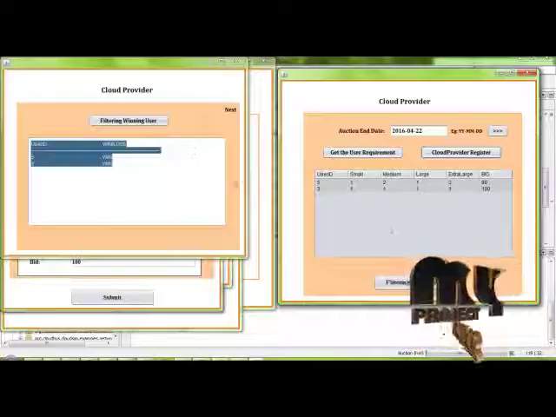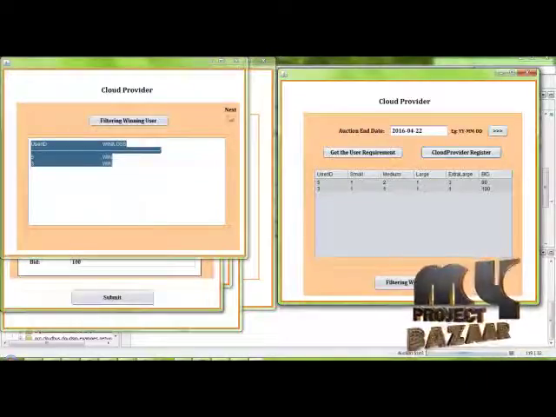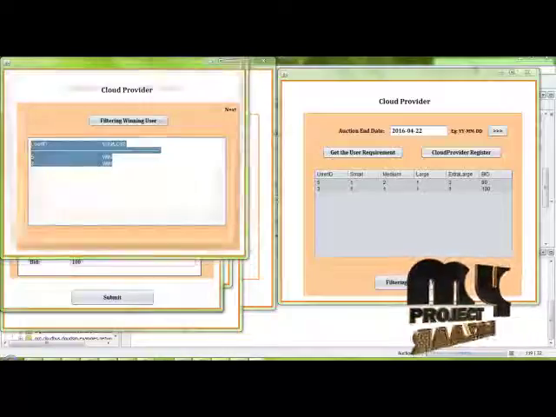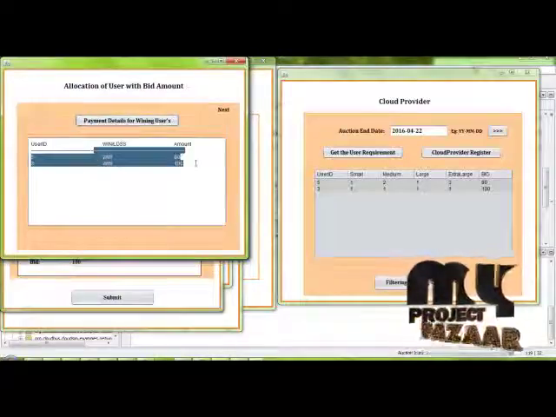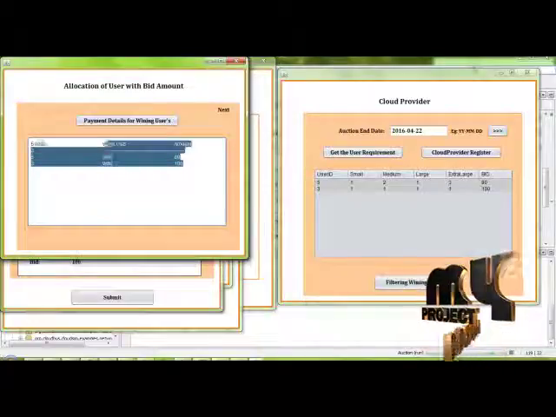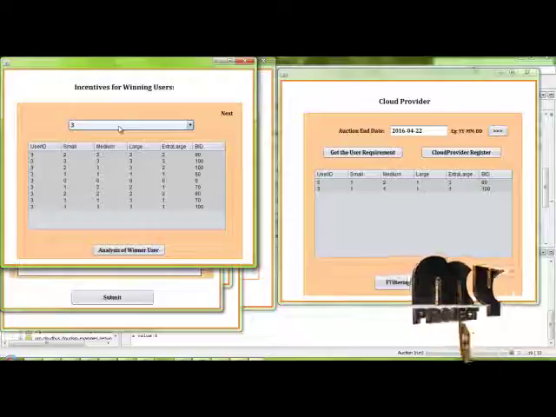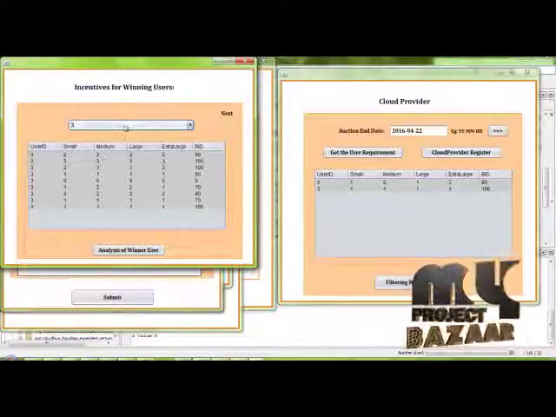After that, go for the winning user. In that we find out the winning users and click the next button. Here is the payment confirmation for the winning user; click next. Here this is the incentive for the winning user.